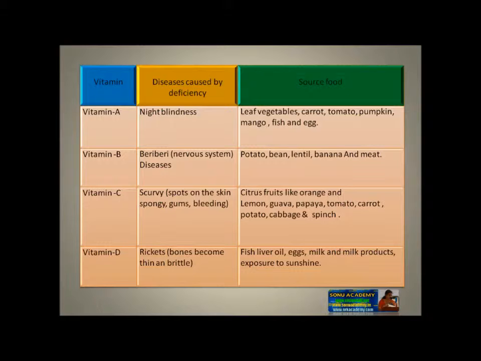Vitamin D. Its deficiency causes diseases such as bones becoming thin and brittle. Children, for this vitamin D, the food sources rich in it are fish, liver oil, egg, milk and milk products exposed to sunshine. These are some of the food sources which are rich in vitamins like vitamin A, vitamin B, vitamin C and D.